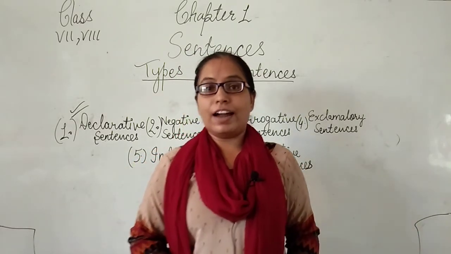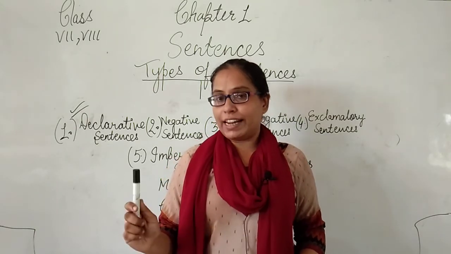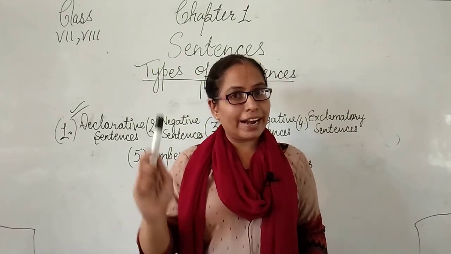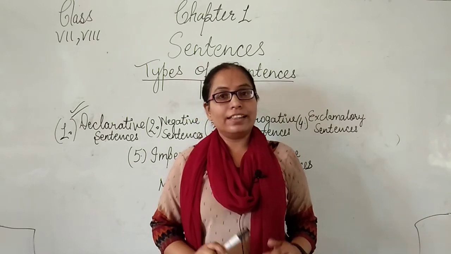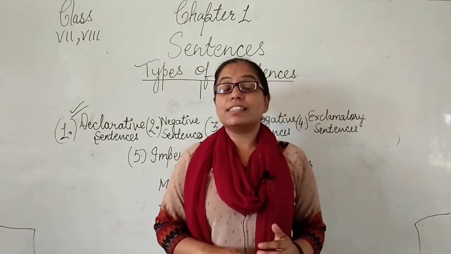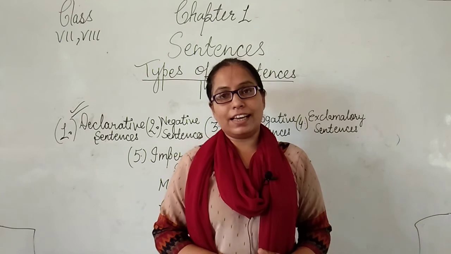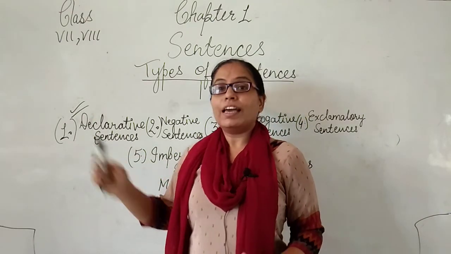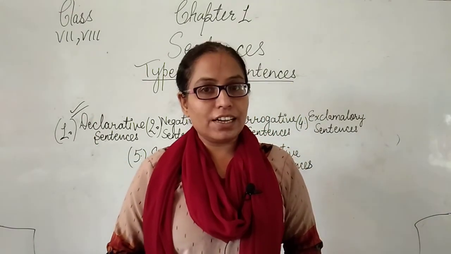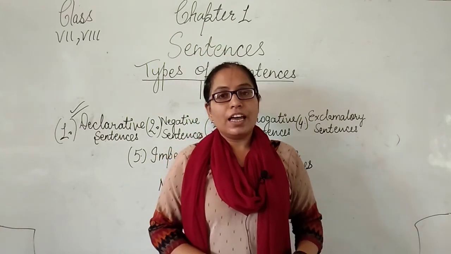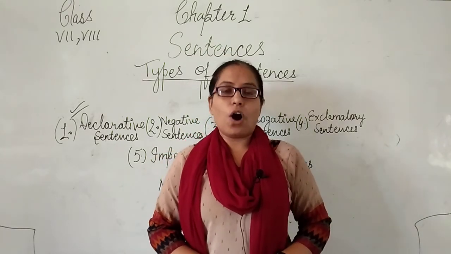Third, there are two parts of a sentence, that is subject and predicate. And the last, there are six types of sentence: declarative, interrogative, negative, exclamatory, imperative and optative.